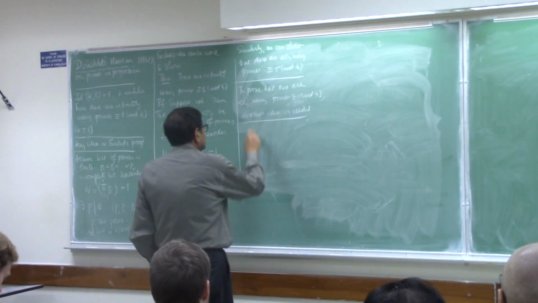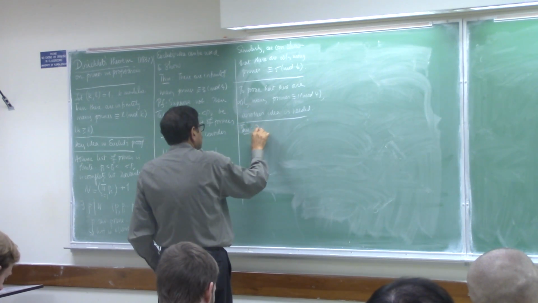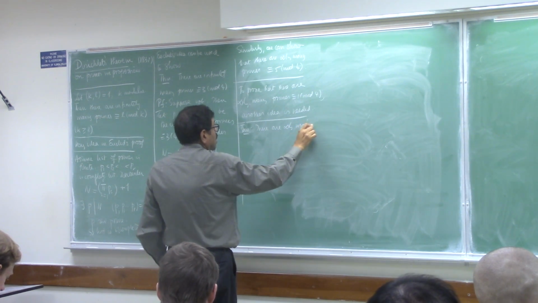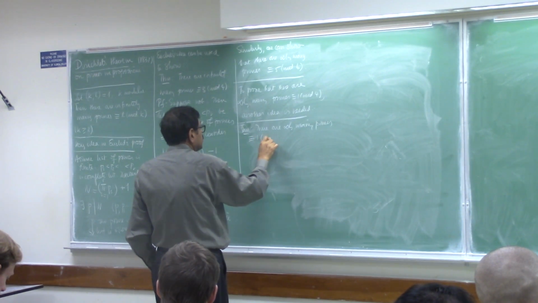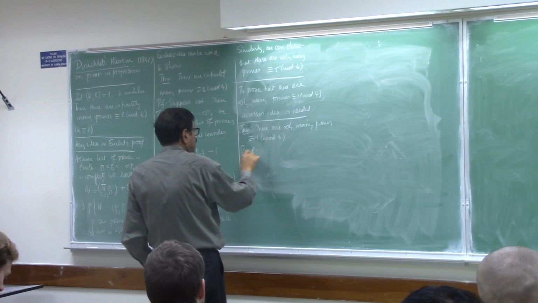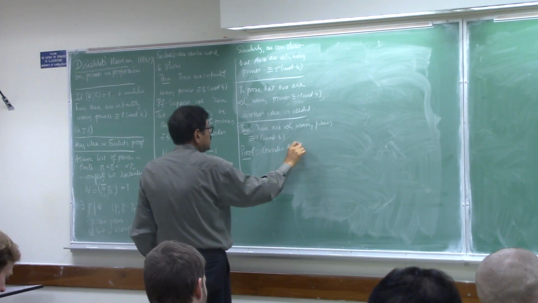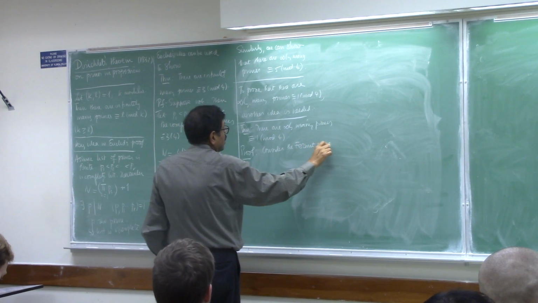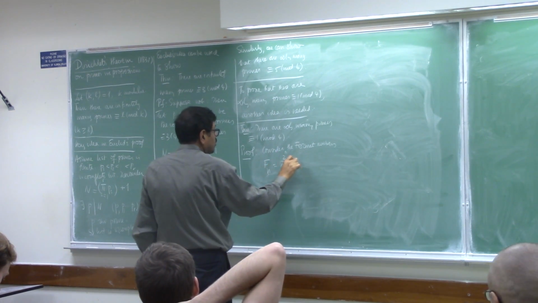So, theorem: there are infinitely many primes congruent to 1 mod 4. Proof. Consider the Fermat numbers Fn, which is 2 to the 2 to the n plus 1.